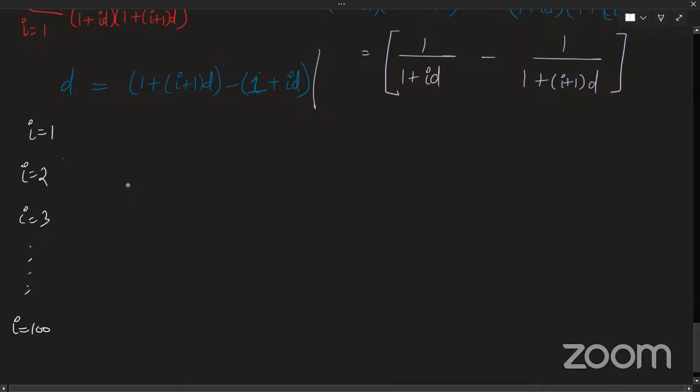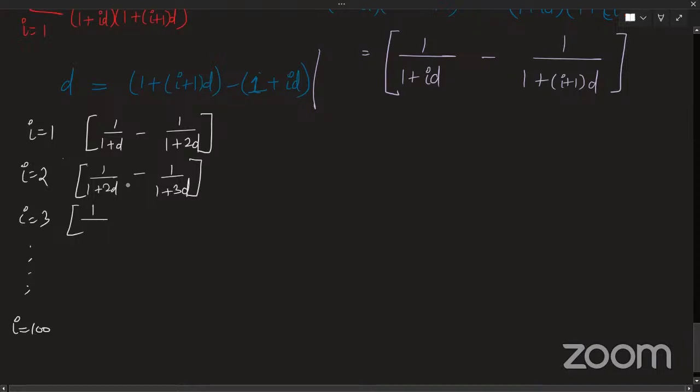So when I substitute the value of i as 1, it will be 1 by (1 plus d) minus 1 by (1 plus 2d). Same thing when I do with 2, it is 1 by (1 plus 2d) minus 1 by (1 plus 3d). Same thing, 1 by (1 plus 3d) minus 1 by (1 plus 4d).